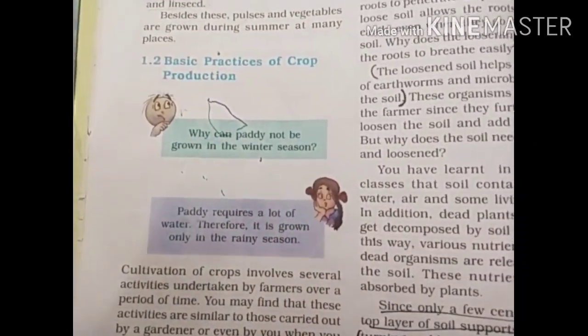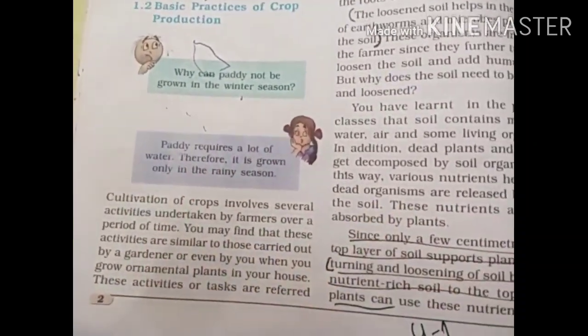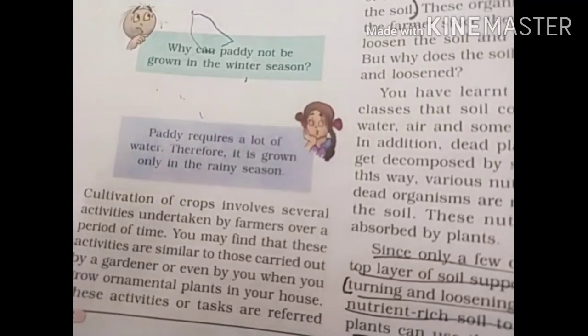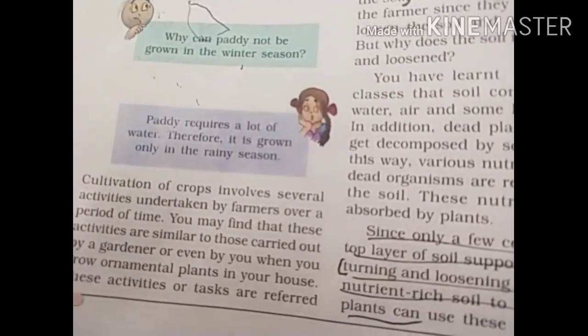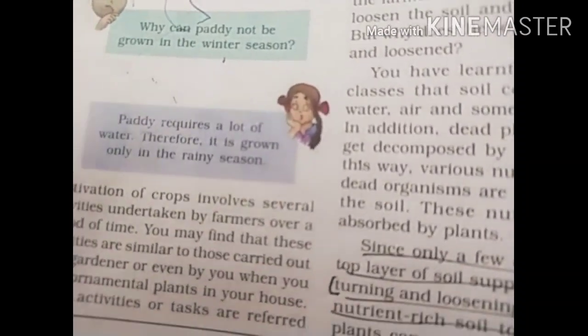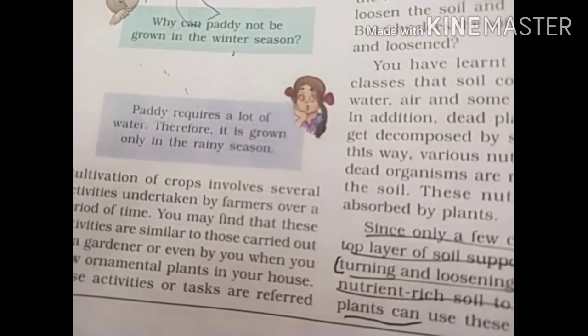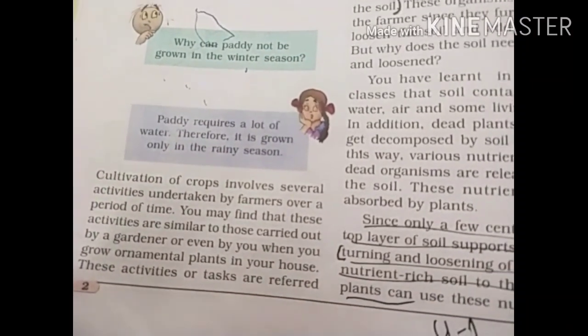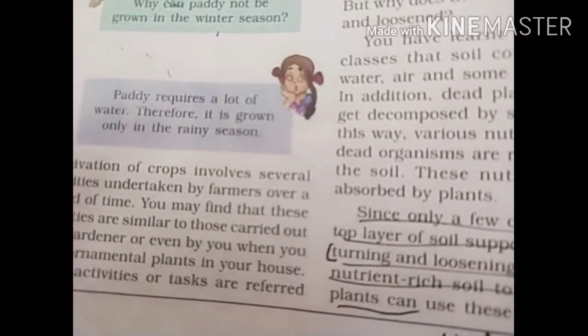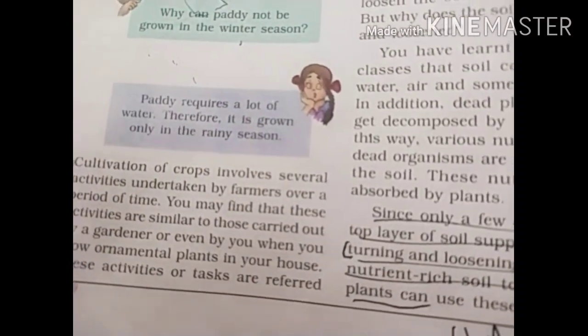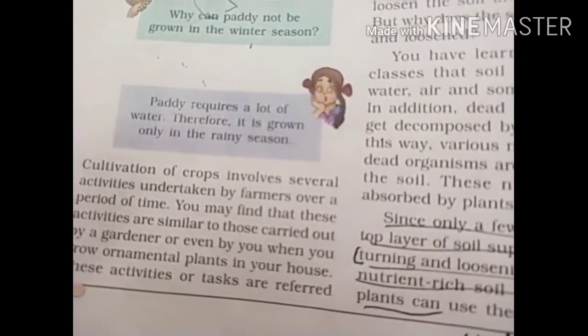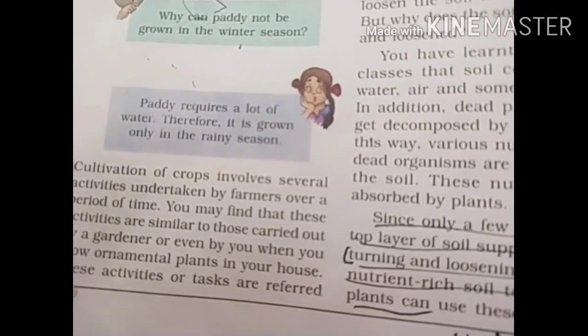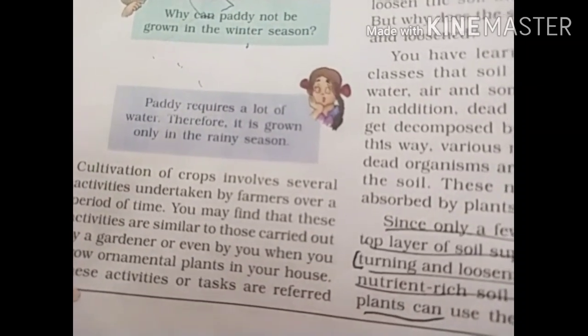Okay, so in this we will learn about the different stages of agriculture. Means there are certain principles, certain rules which are followed by the farmers to grow any crop.